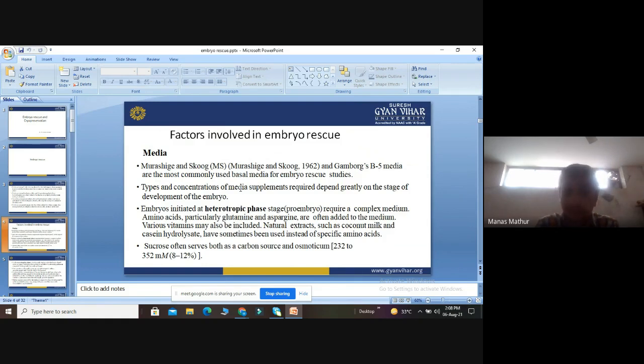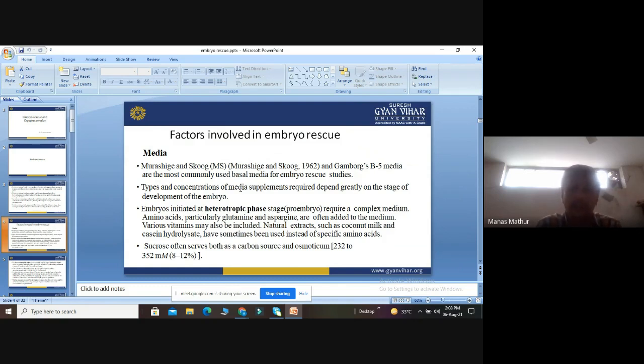Some natural extracts like coconut milk, which itself contains plant hormones, and casein hydrolysate are used in specific media. Normally sucrose is provided as the carbon source, and it is used as the osmoticum. It contains around 8 to 12% carbon.